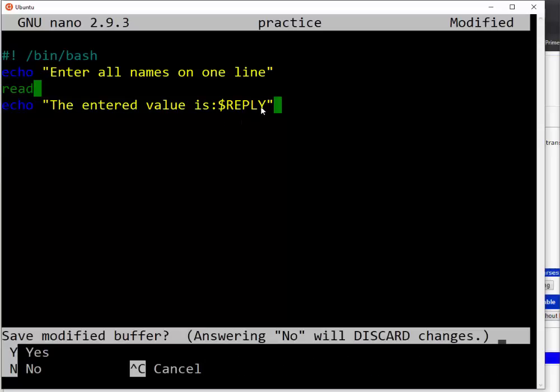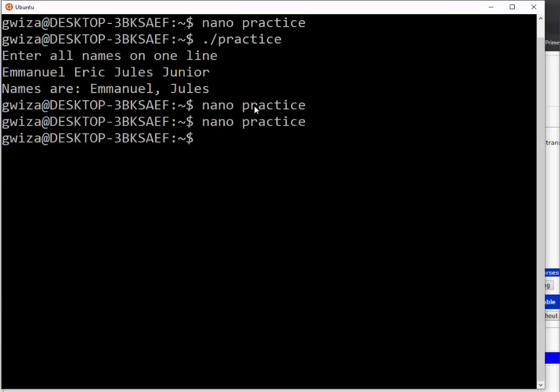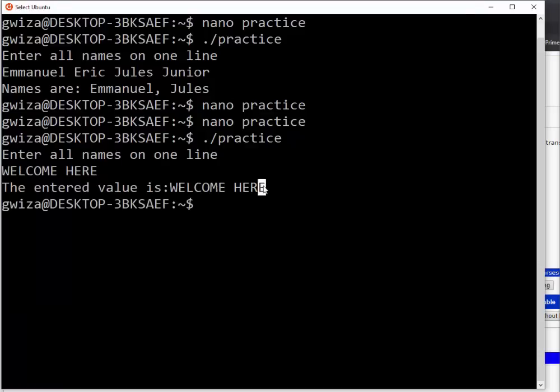reply is a variable that is holding whatever the user is replying, and you don't need to specify a variable to capture it. So let me say welcome here. So you can see the entered value is welcome here. So for you, you can use read, and you can type anything, and if you haven't put a variable to hold what you wrote, reply will hold it for you. So this is how we can have the value entered by the user but without providing the variable that will be holding the other value.